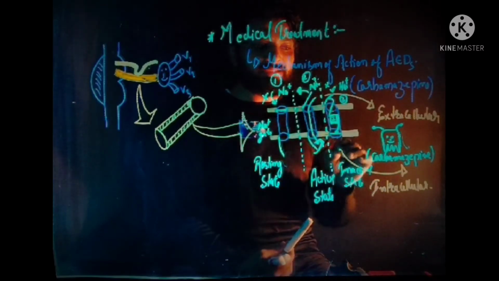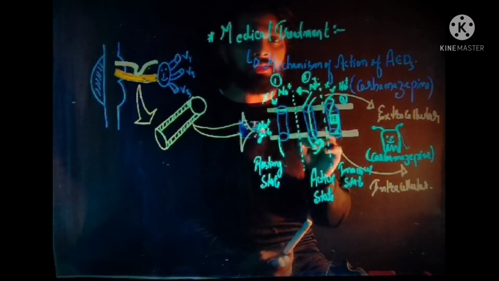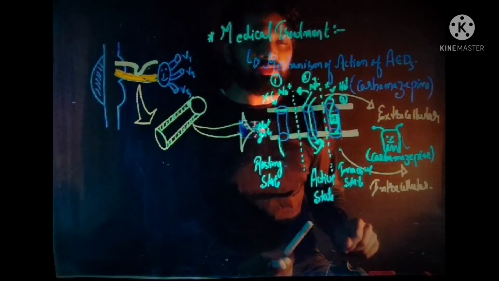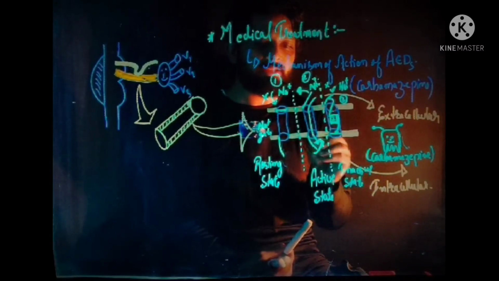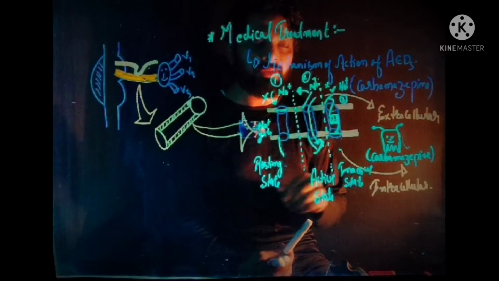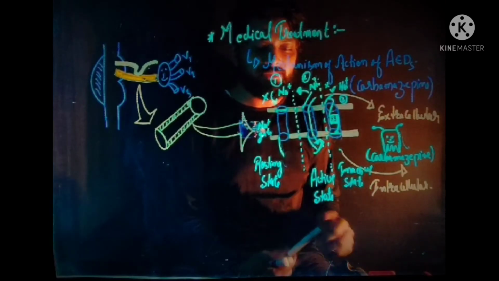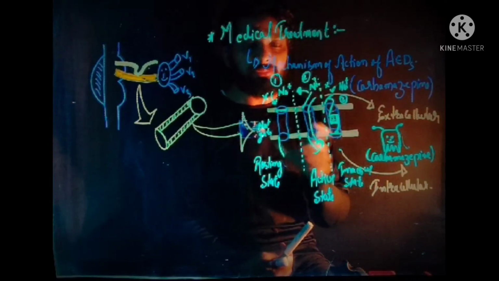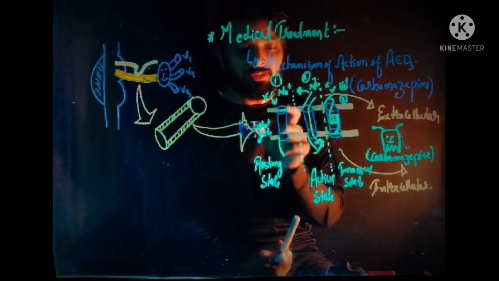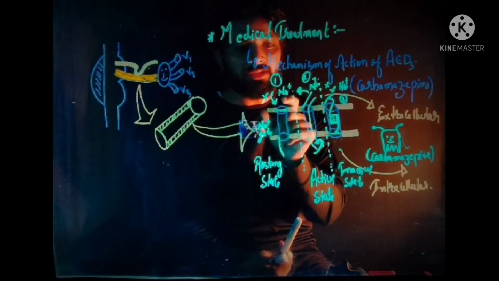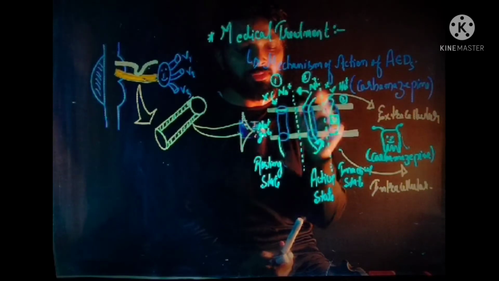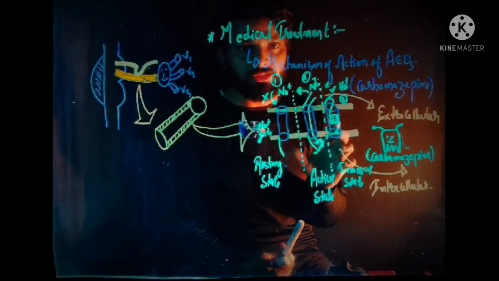So this is the mechanism of action of the antiepileptic drug. How does the antiepileptic drug work? In the resting state, the extracellular gate of the sodium channel remains closed while the intracellular gate is open.